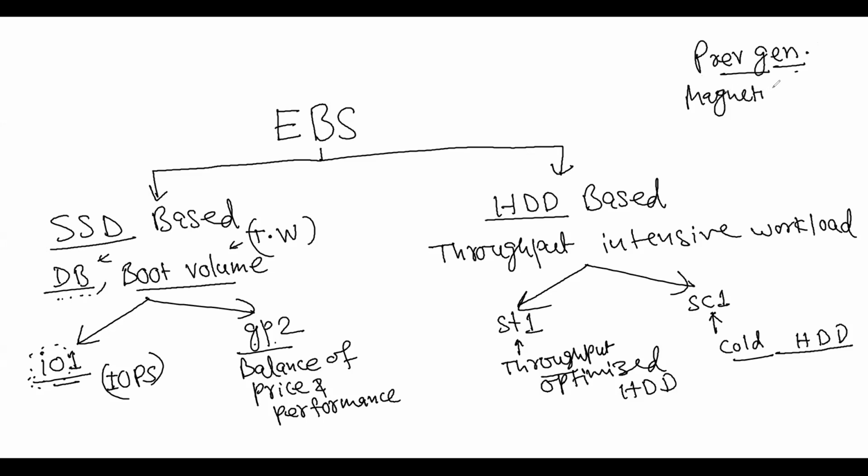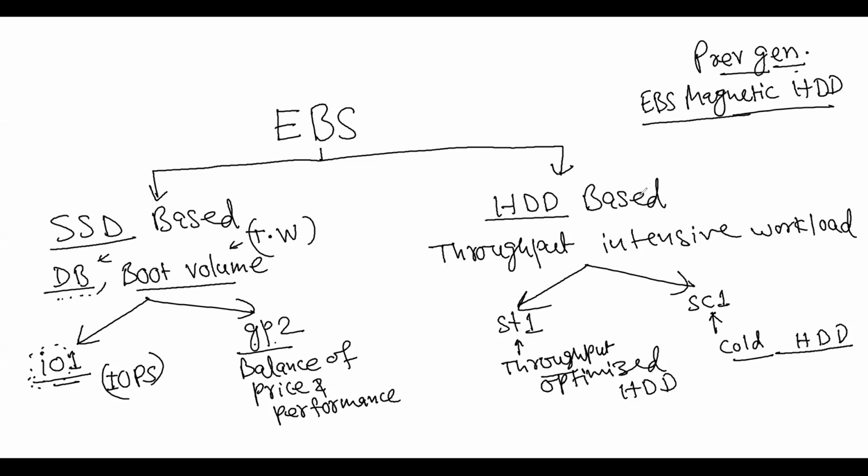Magnetic SSD. That is called EBS magnetic. So IOPS will be low and it will be very cheap, right?